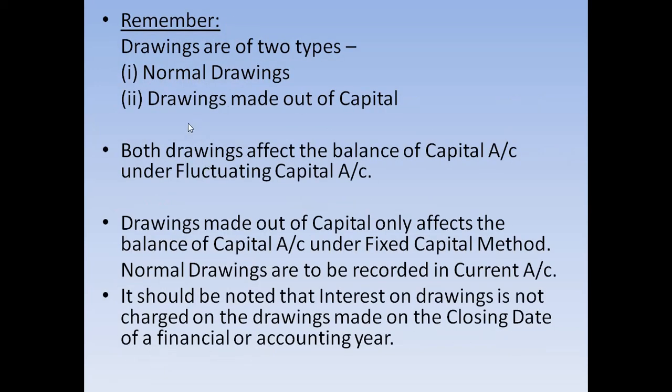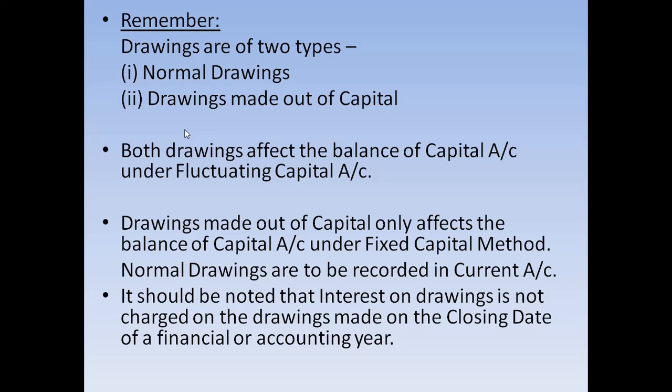Now let us see that the drawings can be of two types: the normal drawings and the drawings made out of capital. They both are different.